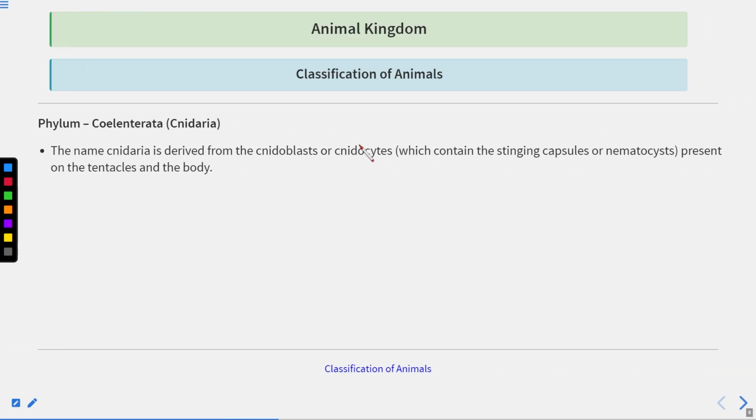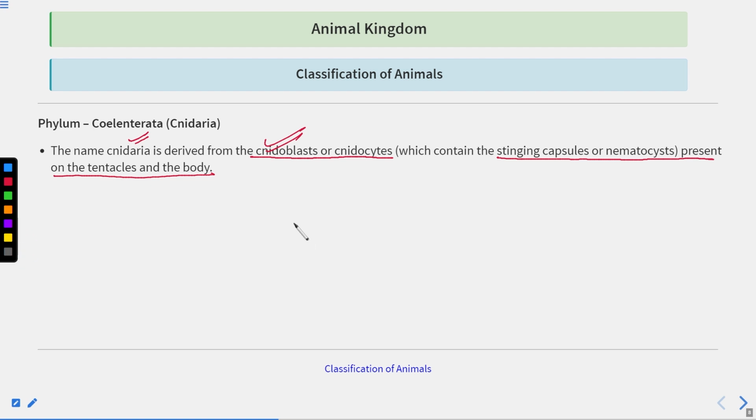The name Cnidaria is derived from the cnidoblasts or cnidocytes, which contain the stinging capsules or the nematocyst present on the tentacles of the body. Let us understand this. This phylum also has one particular cell that shows the characteristic of this phylum. Like in the previous one, the Porifera has the collar cells or the choanocytes, which is the unique feature of that phylum. In the same way, the Cnidaria has the cnidoblast cell. Let us see how this Cnidaria looks like.